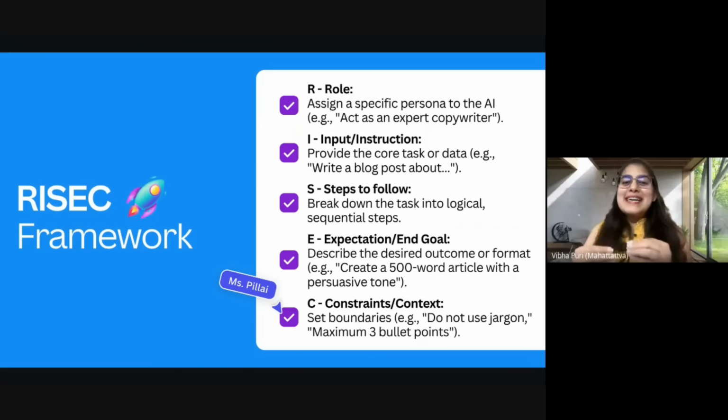The more detailed your prompt is, the better output you'll get. Don't ever give very basic instructions and assume that AI will understand. Never ever assume anything with AI. It's a good idea, this right here is a framework that you can follow. Give it a role. Say that, act as a science teacher, act as a math teacher. Give it your instruction where probably you're asking it to create a lesson plan, you're asking it to create a game, which we're about to do right now.